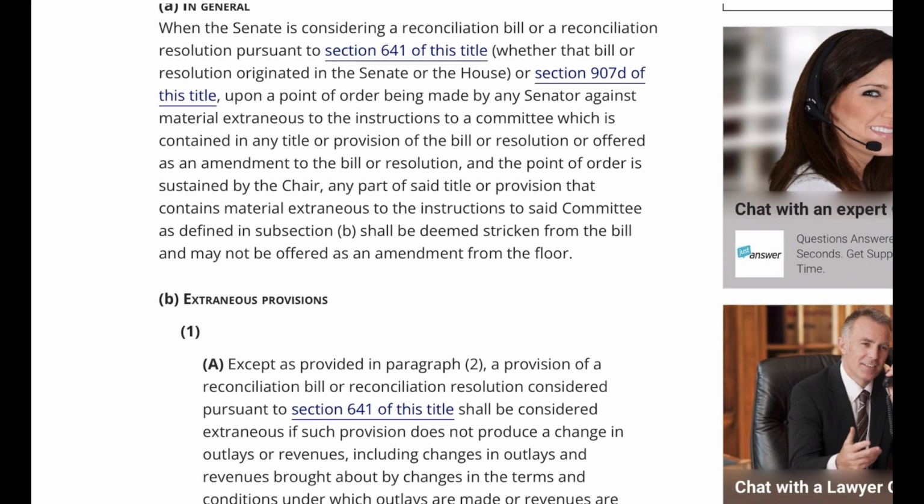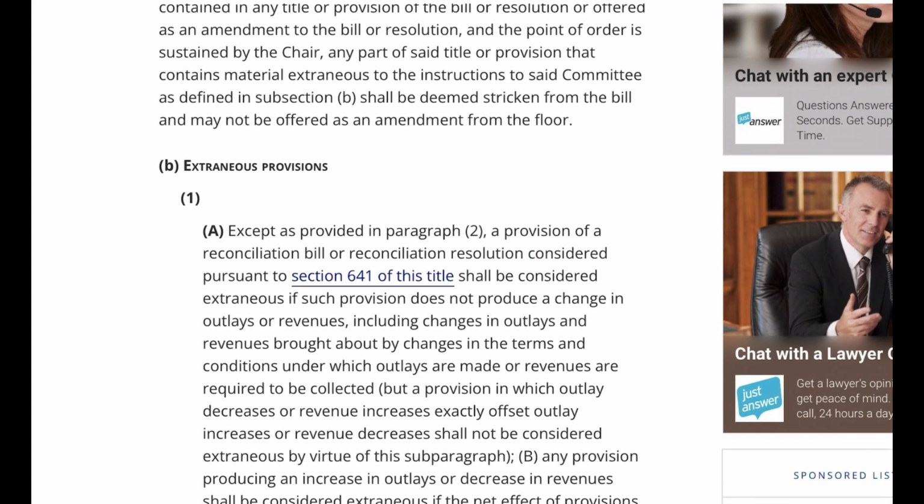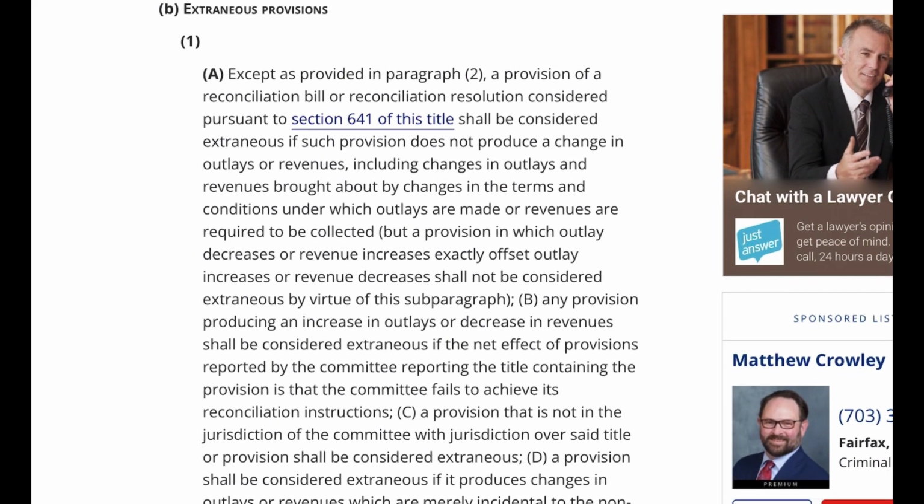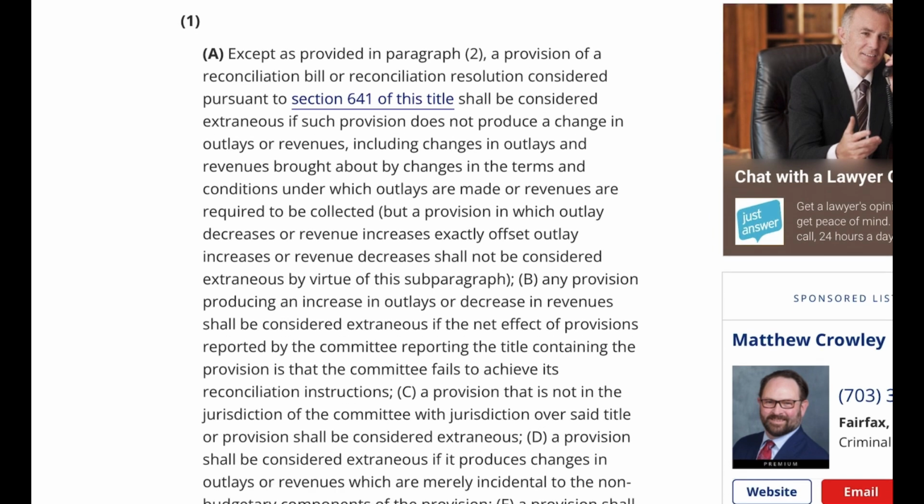B. Extraneous provisions. 1a. Except as provided in paragraph 2, a provision of a reconciliation bill or reconciliation resolution considered pursuant to Section 641 of this title shall be considered extraneous if such provision does not produce a change in outlays or revenues, including changes in outlays and revenues brought about by changes in the terms and conditions under which outlays are made or revenues are required to be collected, but a provision in which outlay decreases or revenue increases exactly offset outlay increases or revenue decreases shall not be considered extraneous by virtue of this subparagraph. B.